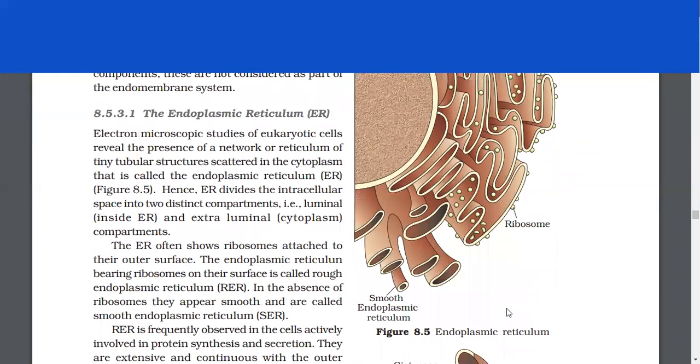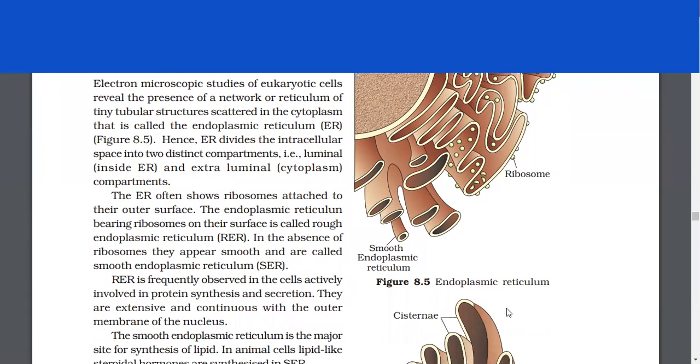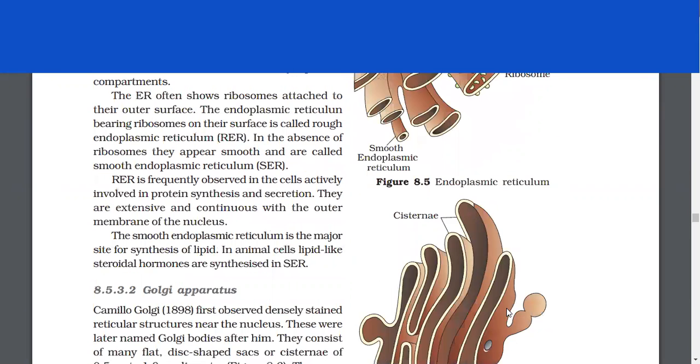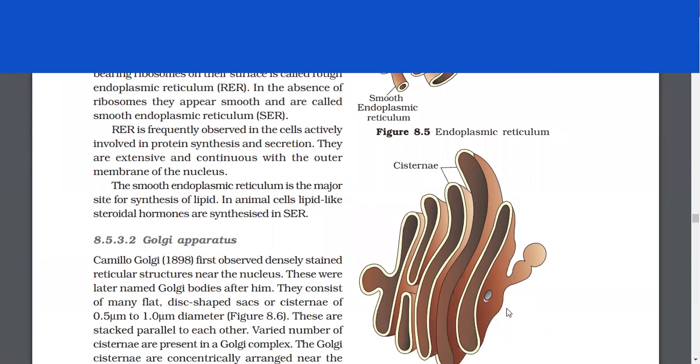Hence, ER divides the intracellular space into two distinct compartments, that is, luminal and extraluminal compartments. The ER often shows ribosomes attached to their outer surface. The endoplasmic reticulum bearing ribosomes on their surface is called rough endoplasmic reticulum. In the absence of ribosomes, they appear smooth and are called smooth endoplasmic reticulum. RER is frequently observed in the cells actively involved in protein synthesis and secretion. They are extensive and continuous with the outer membrane of the nucleus.